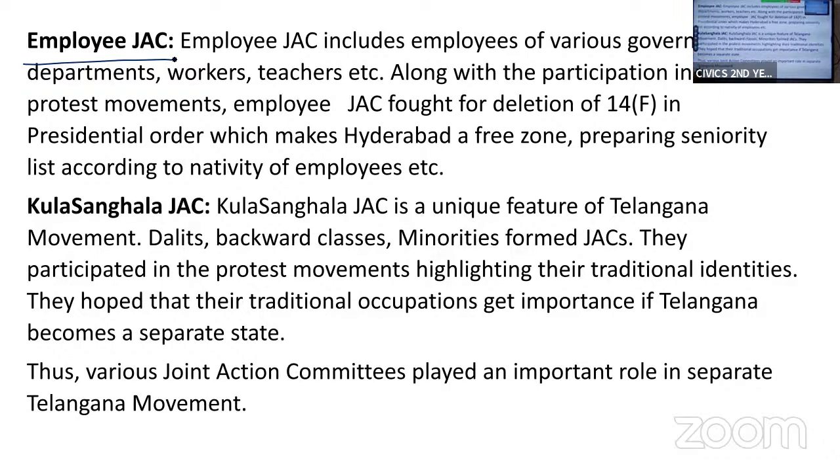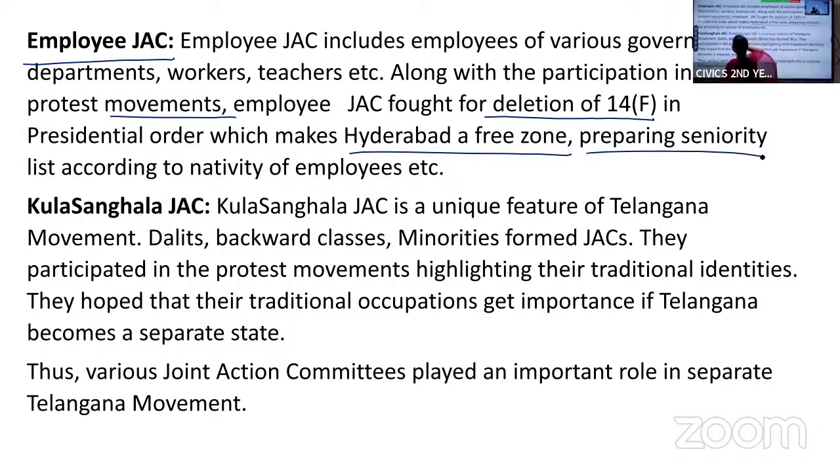Along with the participation in Telangana movement, they also demanded deletion of 14F in the presidential order, which was to make Hyderabad a free zone. So in the presidential order, 14F says that Hyderabad will be a free zone. This employee JAC demanded to delete that 14F, and also they demanded that